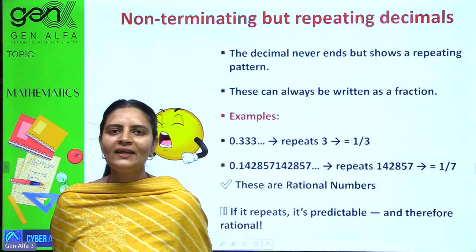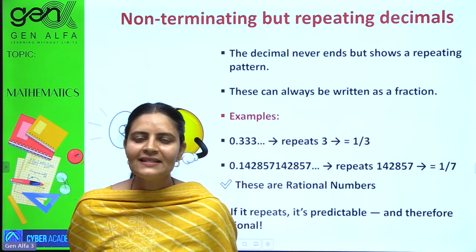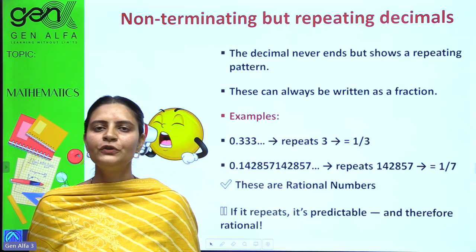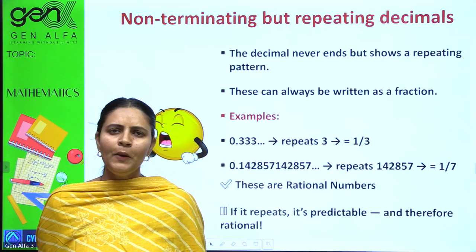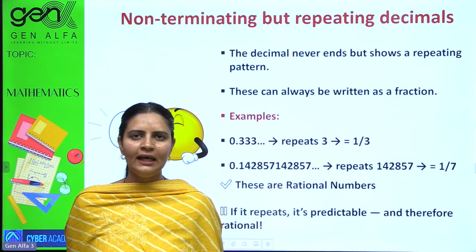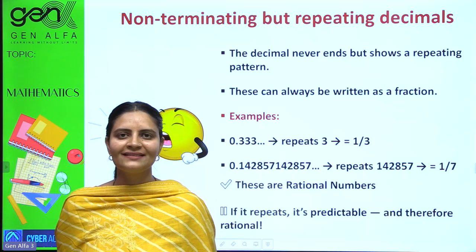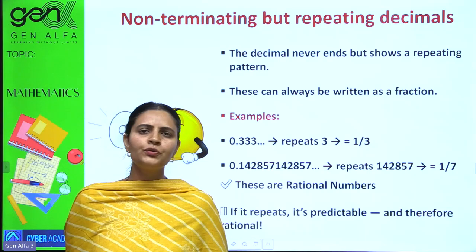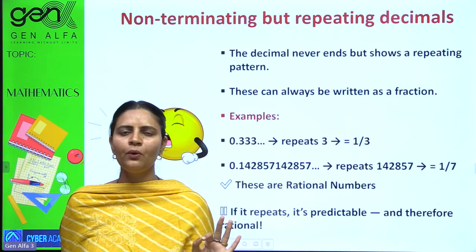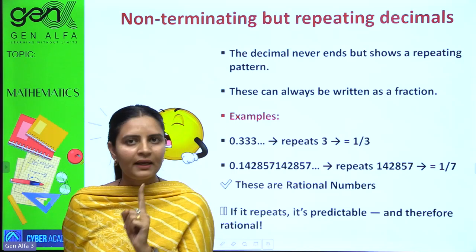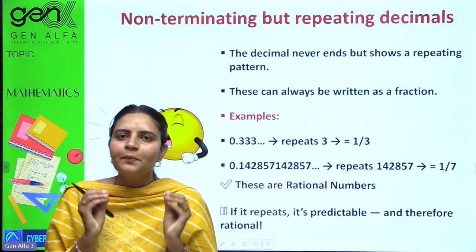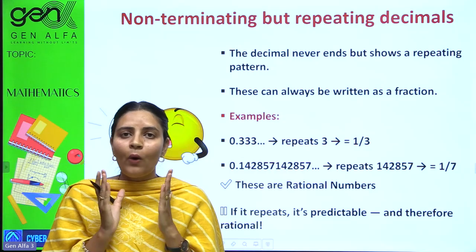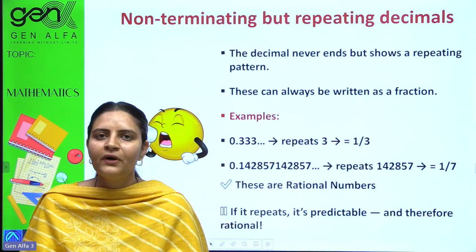3.333333333 keeps on going. It is never ending, my number explorers. Yes, it is never ending. That is the best example of non-terminating decimals. But the main thing here is, it does have a pattern. What is the pattern? That 3 is getting repeated, ma'am. We only know that 3 is getting repeated, but we don't know up to where. Yes, but a pattern is there. Even if it is non-terminating, if it is repeating, if it is having a pattern, then also it is counted as a rational number.